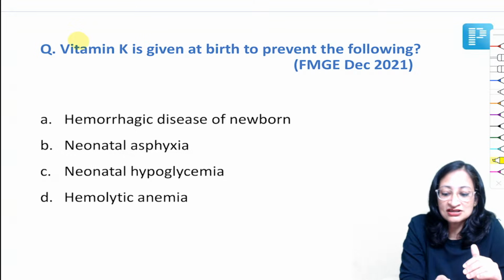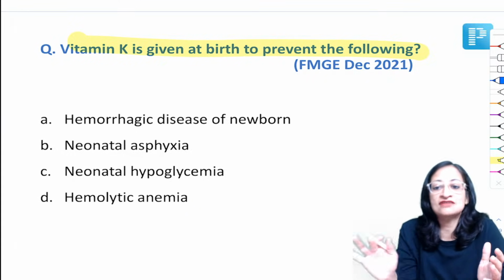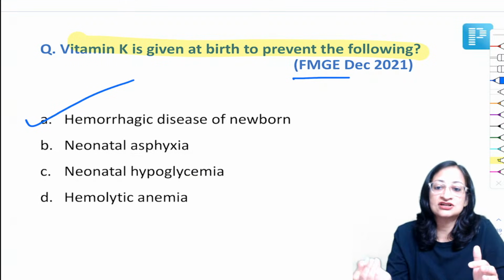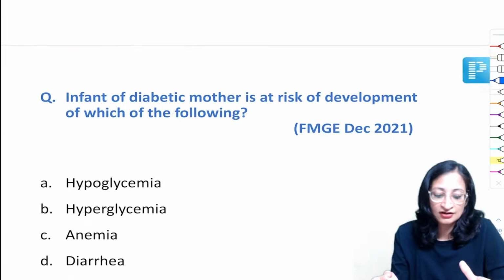Now, vitamin K is given at birth to prevent. So, of course, again, no points in answering this question. Very, very simple, straightforward question. So, vitamin K is given at birth to prevent hemorrhagic disease of newborn, which is also called vitamin K deficiency bleeding. Very good. Right.